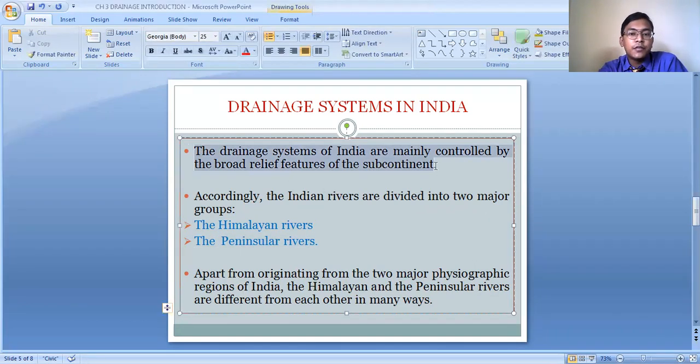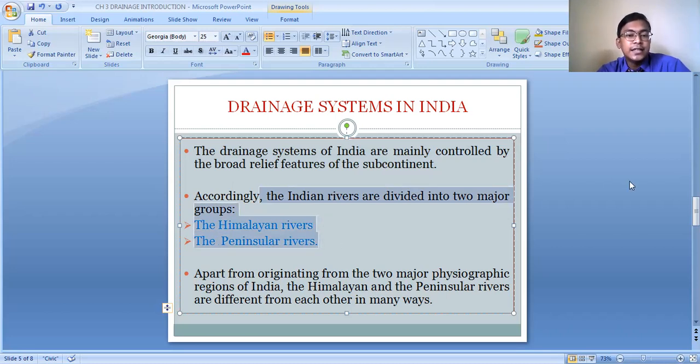The drainage system of India is mainly controlled by the broad relief features of the subcontinent. I have explained that India, along with its neighboring countries, is considered a subcontinent. So the drainage system of our country is mainly controlled by the physical features, that is, the Himalayas and the Peninsular Plateau. On the basis of origin, the Indian rivers are broadly classified into two major categories: the Himalayan rivers and the peninsular rivers.